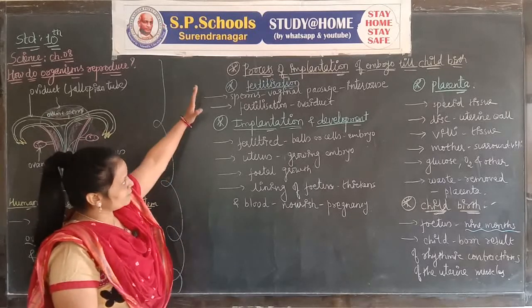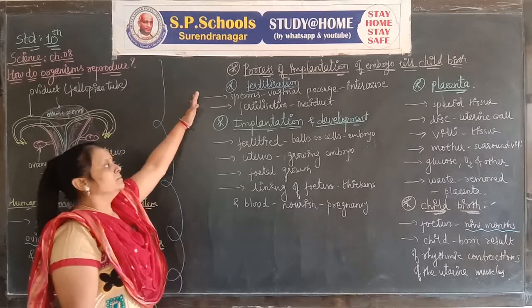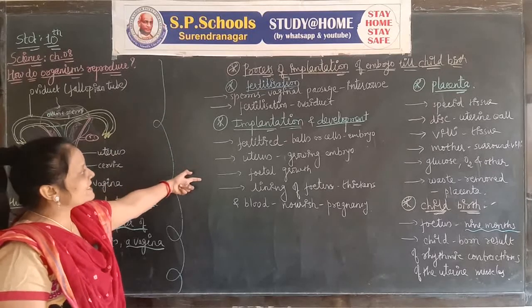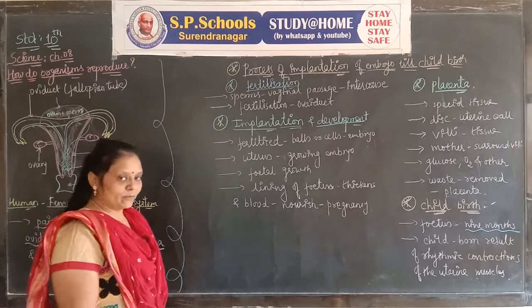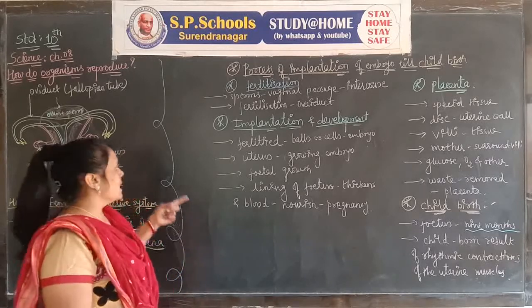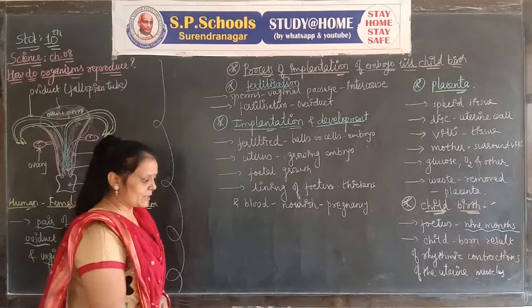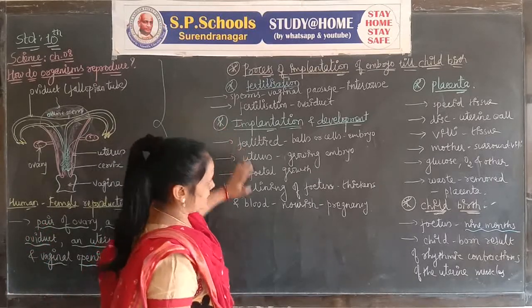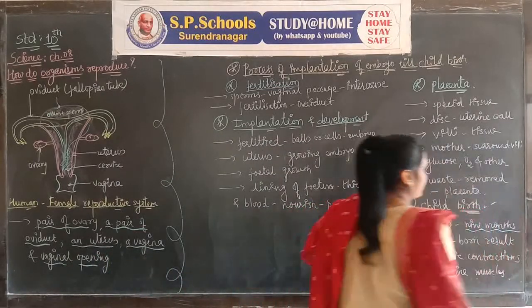In the question on the process of implantation of the embryo till childbirth, you can write about first fertilization, then implantation and development, then placenta, and then childbirth. The other question is: explain the female reproductive system. You can explain with the diagram. Here you don't want the diagram, you want a simple explanation.